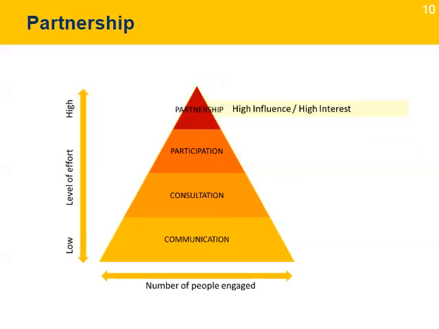The highest level of engagement is partnership. This is the level that requires the most effort and is useful for stakeholders that have high levels of influence and high levels of interest. Partnership is when both parties have an investment in the project objectives. It includes working together to formulate solutions and incorporate their advice and recommendations in the final decision. The goal is to sustain their level of support and interest in the project.